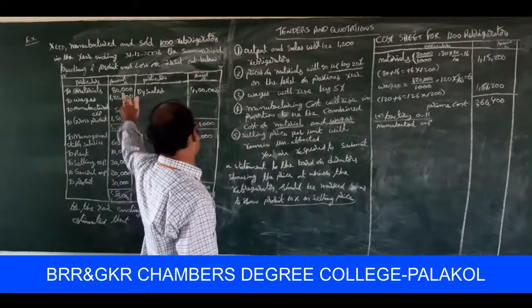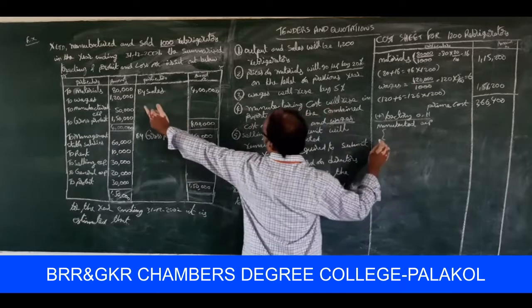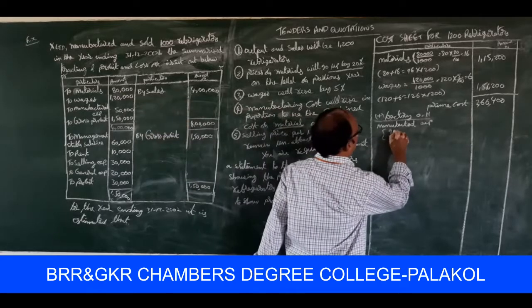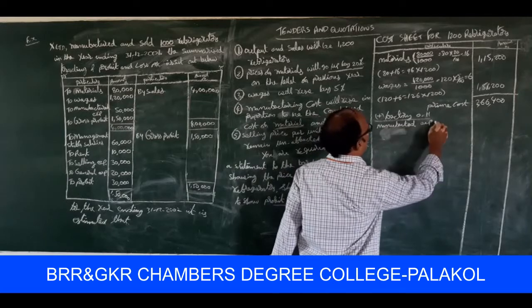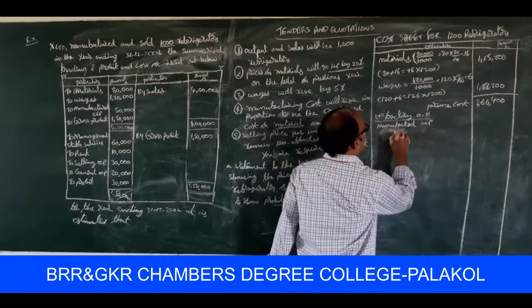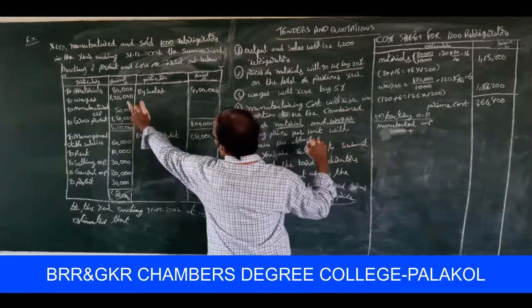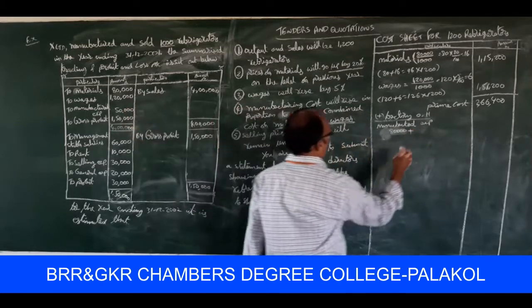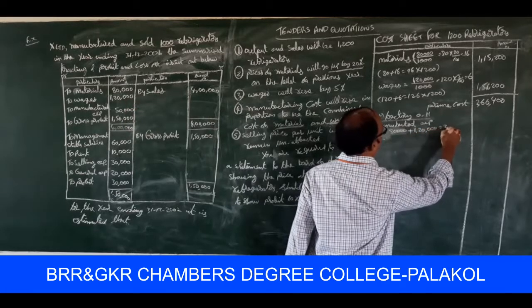Okay, what is the materials value here? Look at the board. What is the material cost here? 80,000 plus 1,20,000 is equal to 2 lakhs.